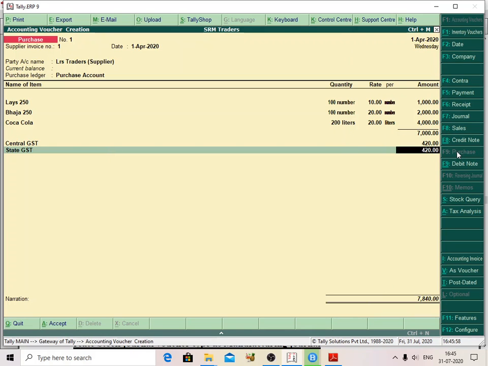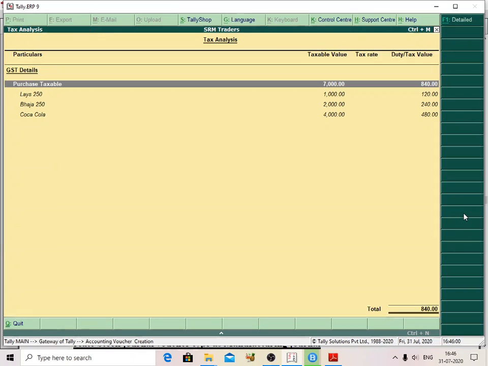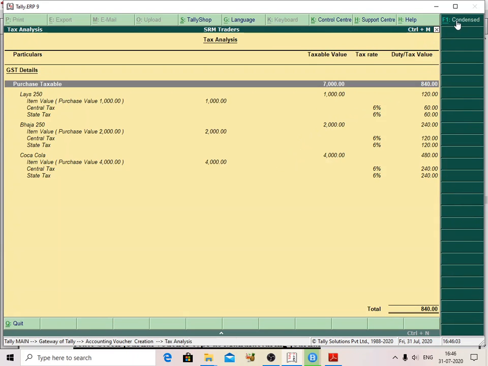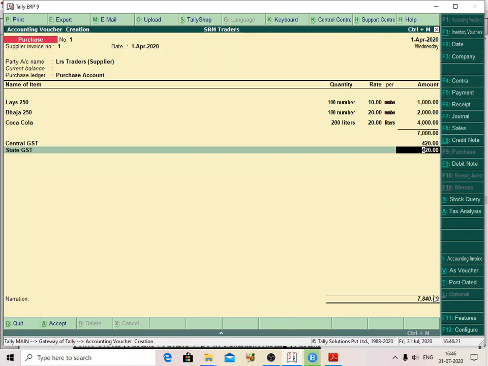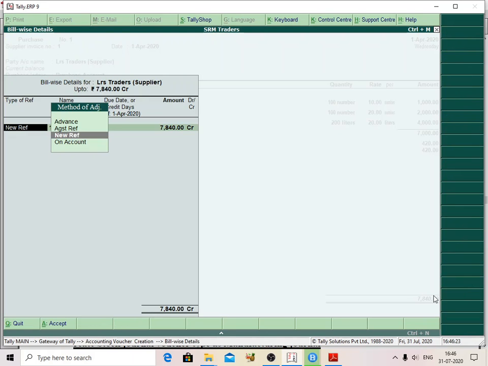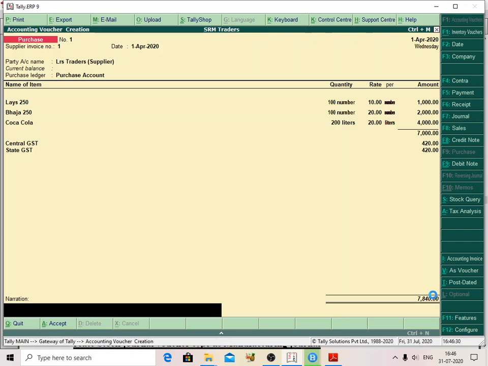After that I will show what tax rates are applicable here. In the details, I am giving the tax rate as 12%, all of it 12%. The total tax is 12%. I am giving the total tax rate, and it is always a new reference. Just press Enter to go back to the screen.